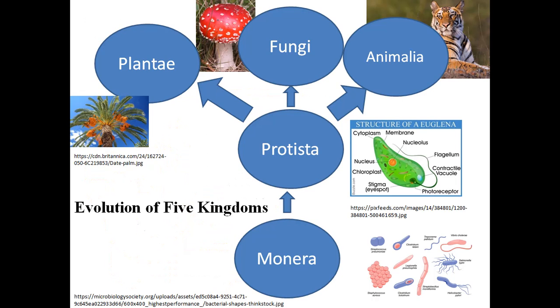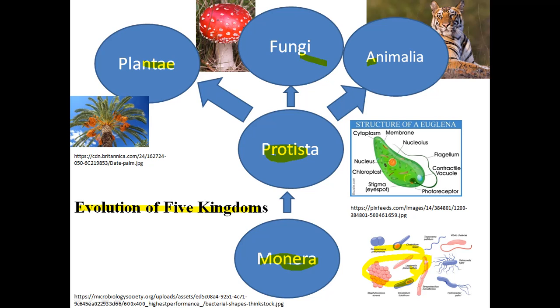However, the evolution of five kingdoms, this one is in the same chapter: Monera, these were the first organisms on earth. They evolved, and from Monera the Protista evolved, which are Euglena. In kingdom Monera, the different kinds of bacteria are there. These are unicellular. From Protista, three different groups evolved: plants, fungi, and animals.